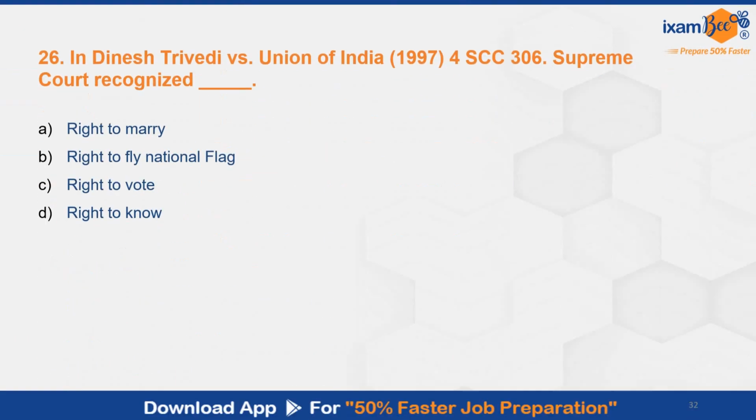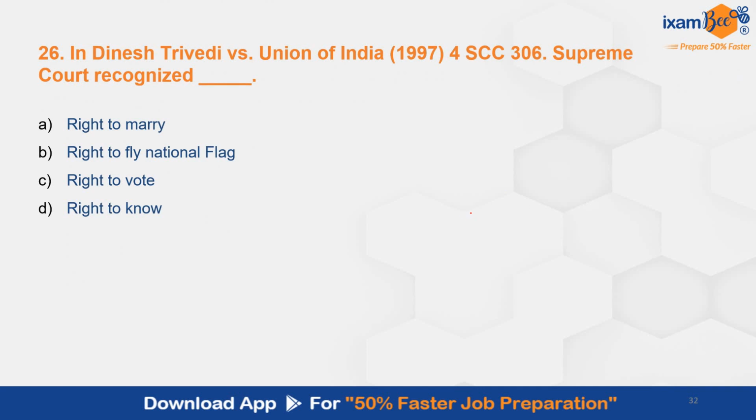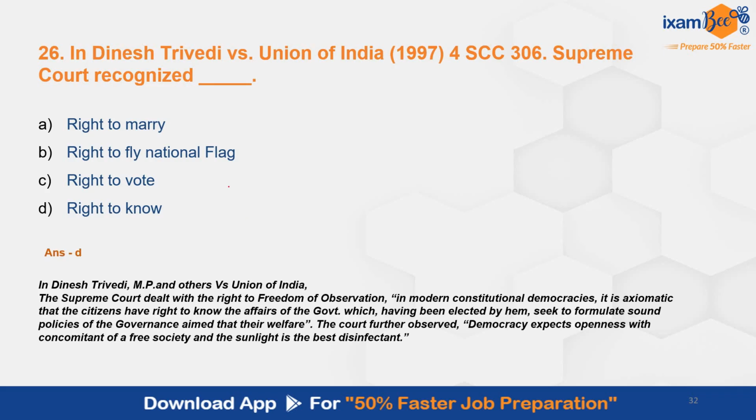Now moving to the next question. In Dinesh Trivedi versus Union of India, the Supreme Court recognized dash. The correct answer here is D, right to know. In this case law, the Supreme Court dealt with the right to freedom of observation. In modern constitutional democracies, it is axiomatic that the citizens have the right to know the affairs of the government, which, having been elected by them, seeks to formulate sound policies of governance aimed at their welfare.